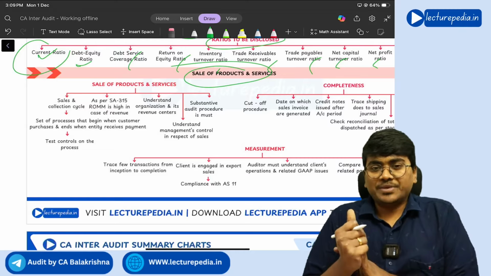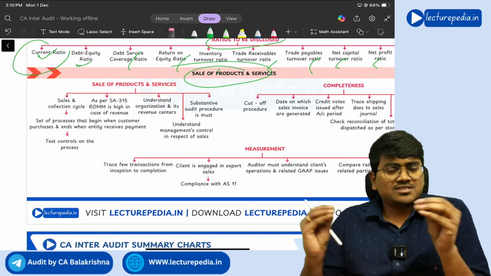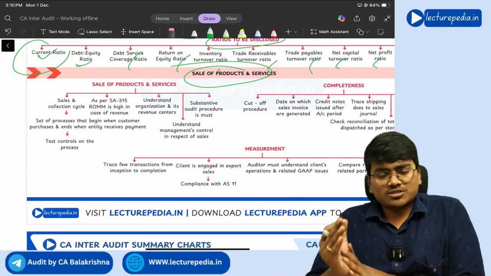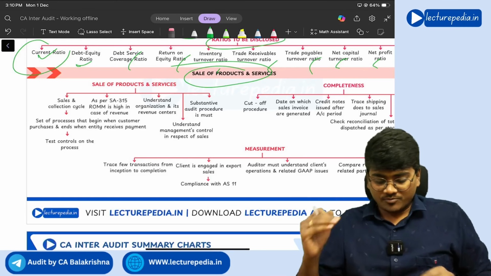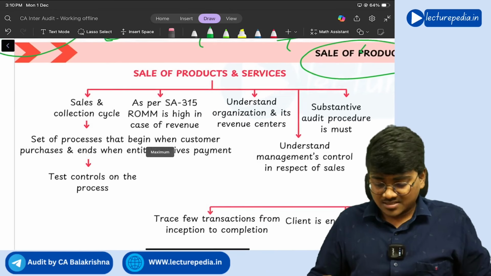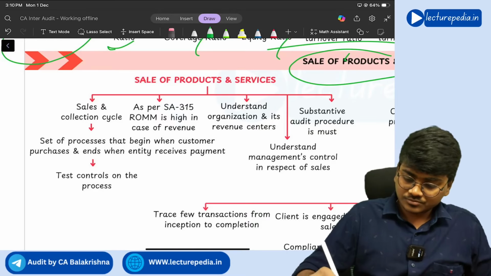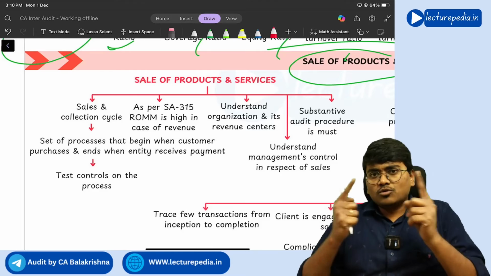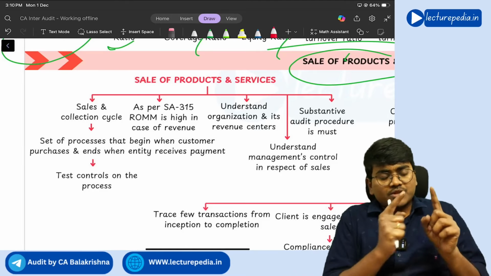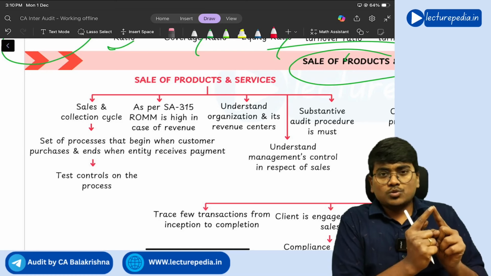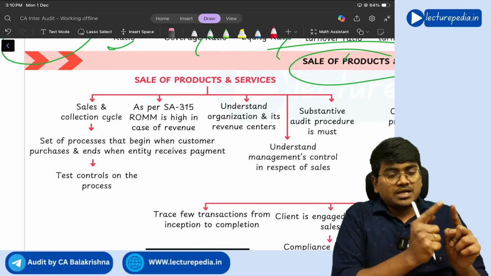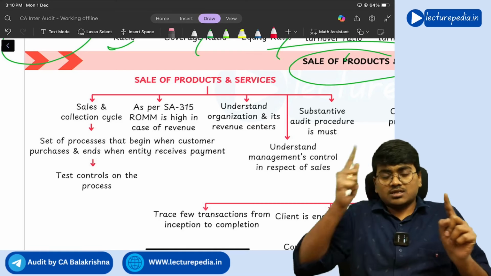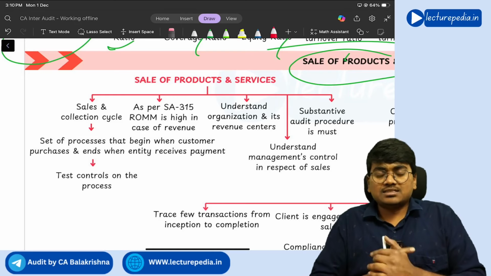In the P&L items, the first major thing will be sales, right? So what audit procedures will the auditor perform with respect to sales? Let us see. First of all, with respect to the sales cycle. Now, what is the sales cycle? From the time you sell the goods to the customer till the time you receive money from the customer, this entire cycle will be the sales cycle.